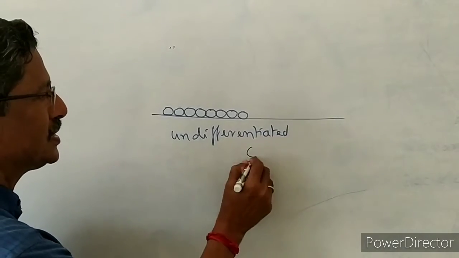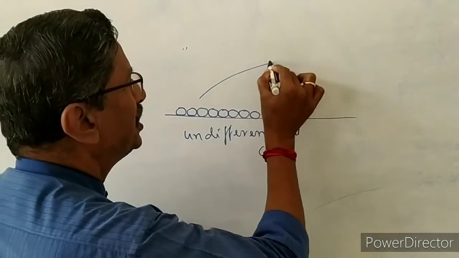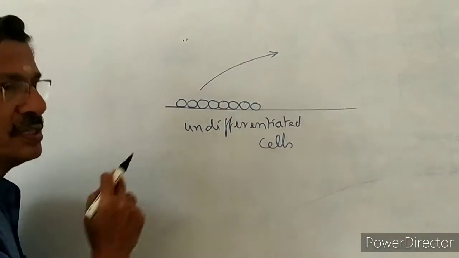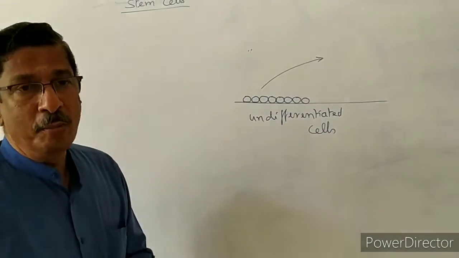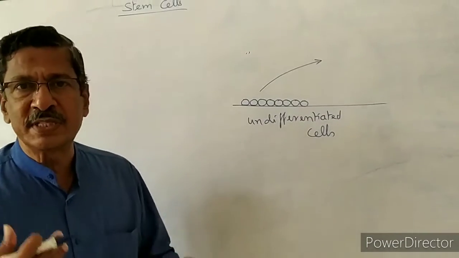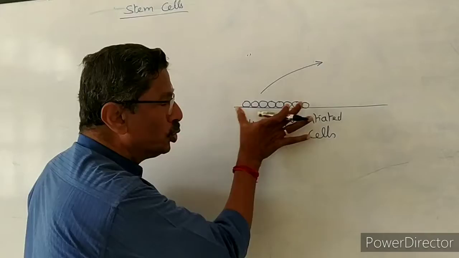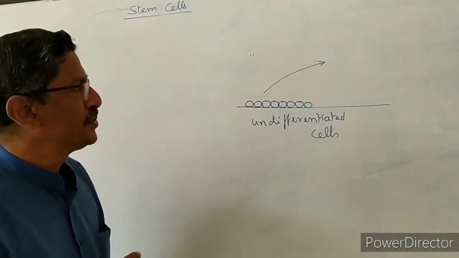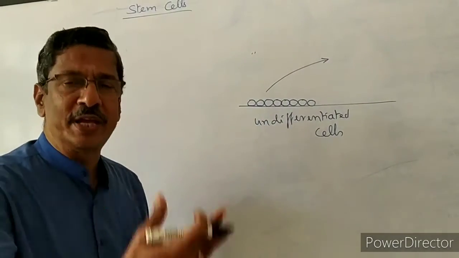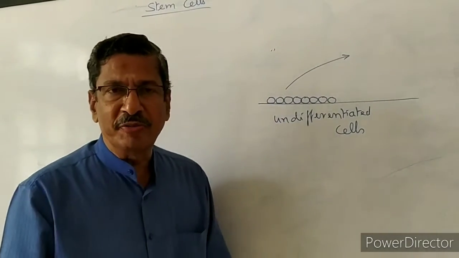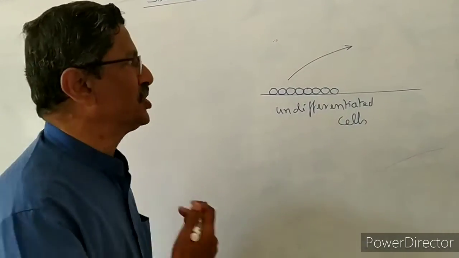But when the embryonic development is going on, these undifferentiated cells are modified into a tissue. Modified means changing the shape, size and structure. Imagine that in the undifferentiated cell group, about 100 cells are present. Now the cells are undergoing differentiation, which is what we call modification, a change or difference in shape, size and structure.